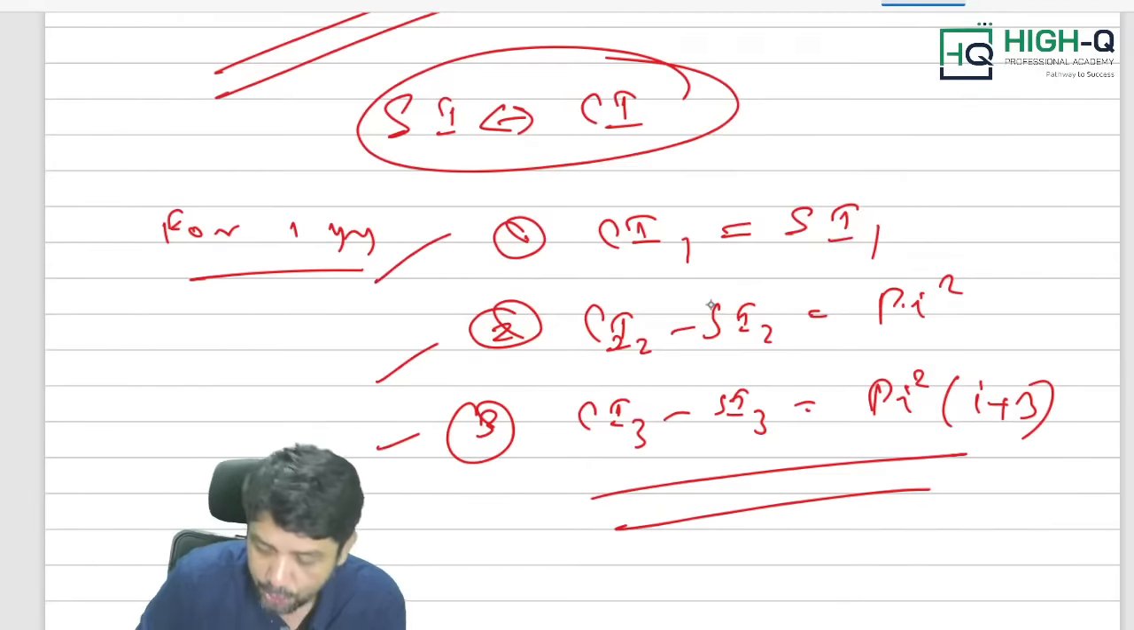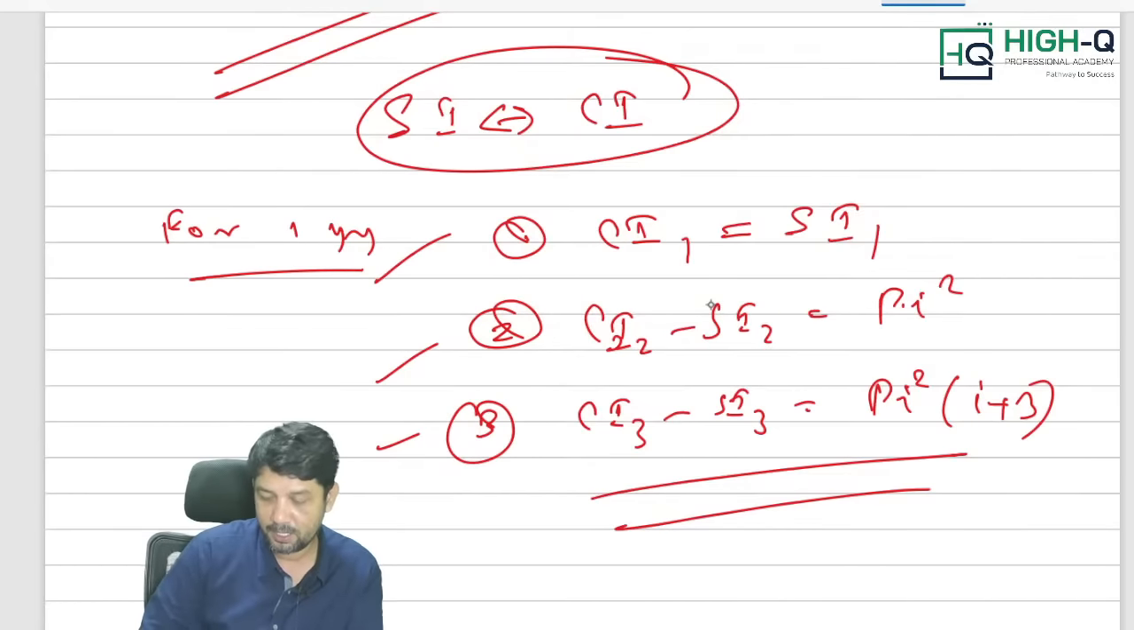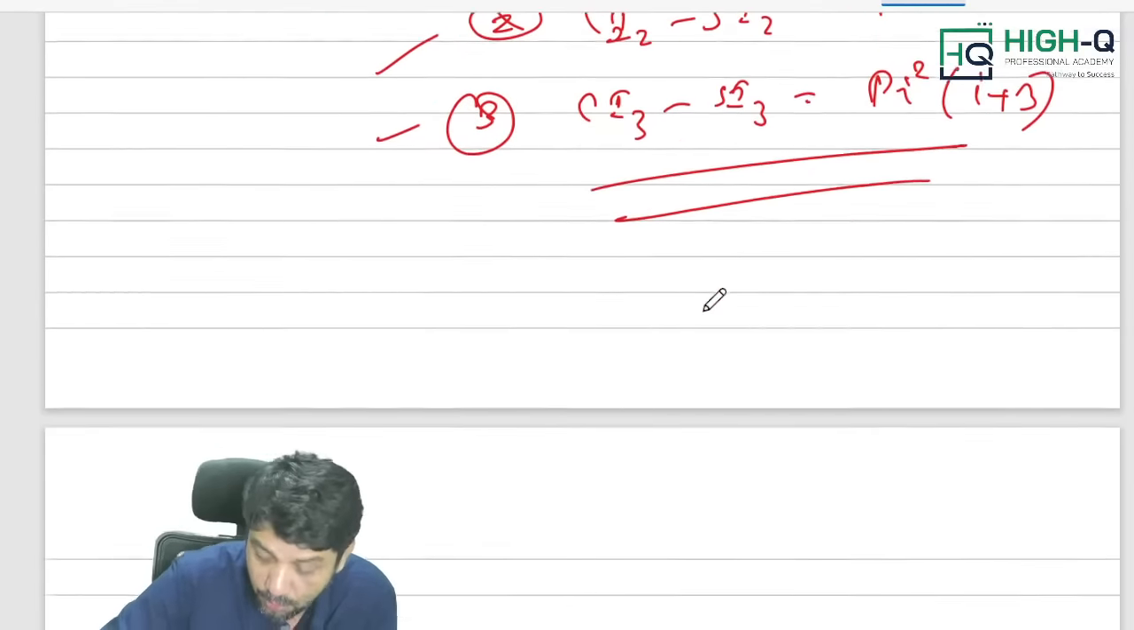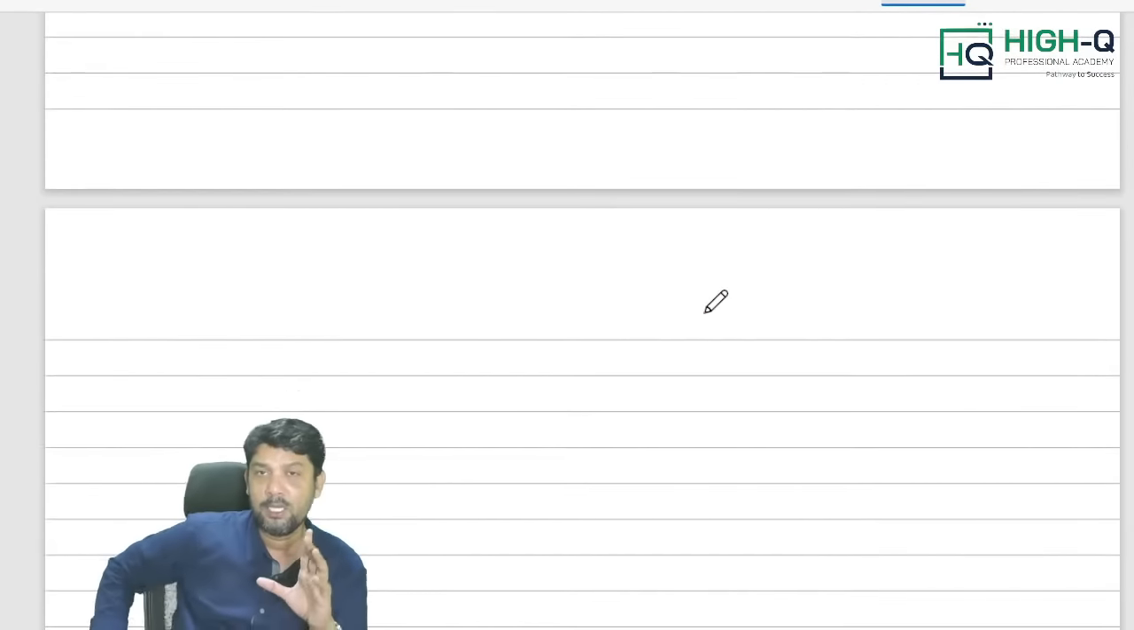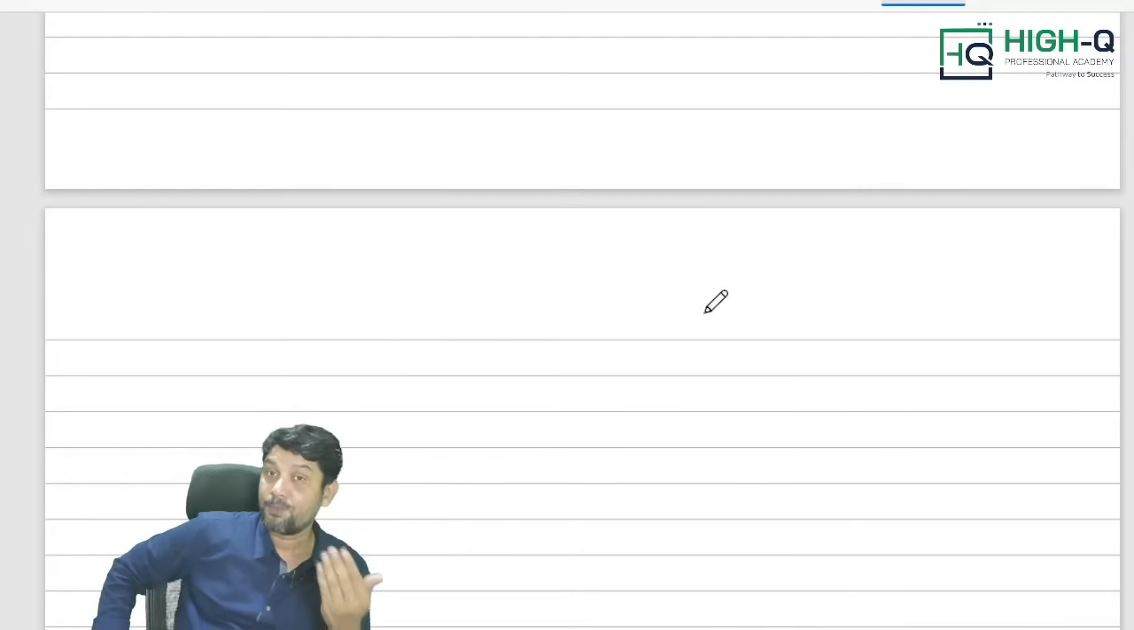This is the shortcut, of course. Compound interest minus simple interest, for 3 years, is P r squared into (r + 3). What is it, my dear? P r squared into (r + 3). So this is what we call the relation between compound and simple interest for 1 year, 2 years and 3 years.